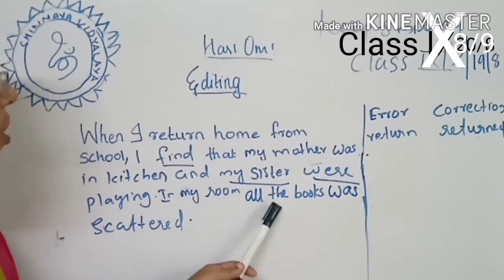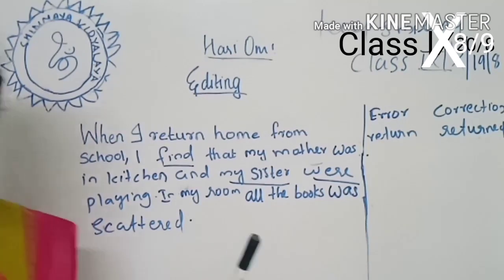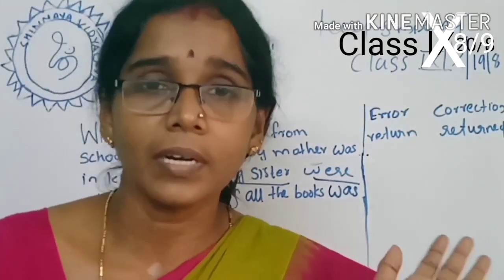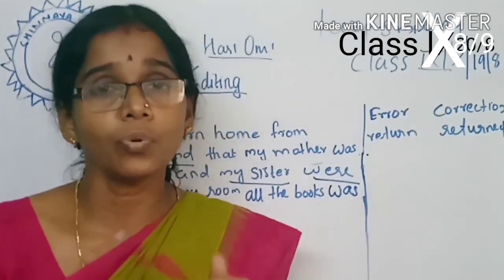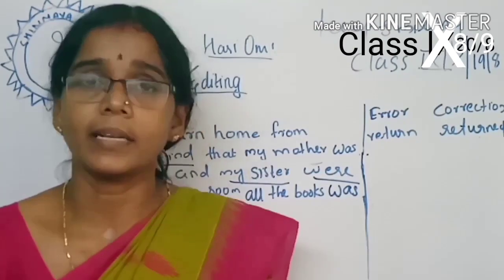In my room, all the books was scattered. Then what you should do? This question is very easy for you because I have written this question based on the two tense forms which we have learned today. So it is very easy for you to answer the question.